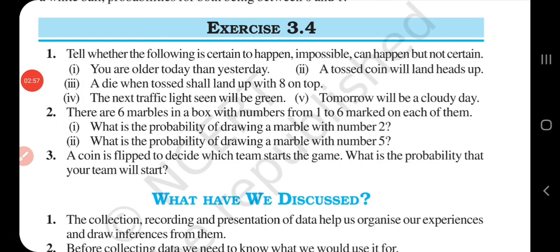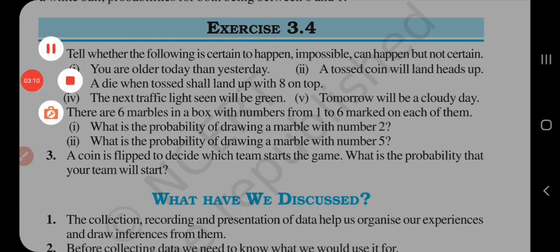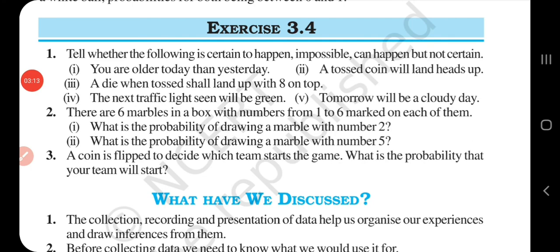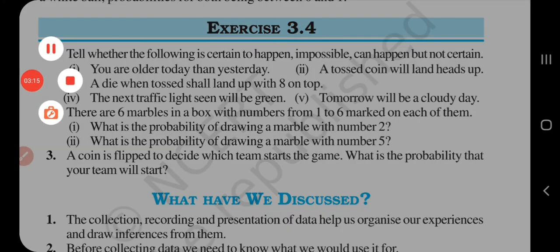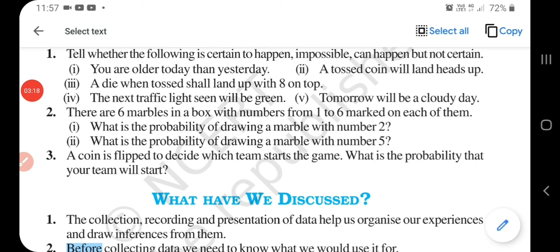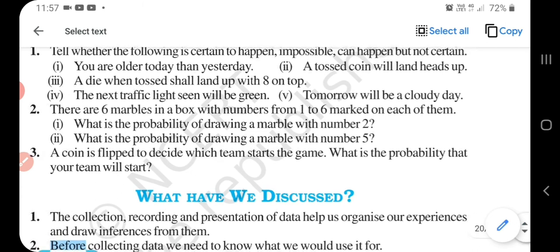Understand? Now let's do exercise 3.4. Tell whether the following is certain to happen, impossible, or can happen but not certain. You are older today than yesterday. Obviously it's certain to happen. A tossed coin will land heads up. It can happen but it's not certain, as it's not necessary that only tail or only head comes.